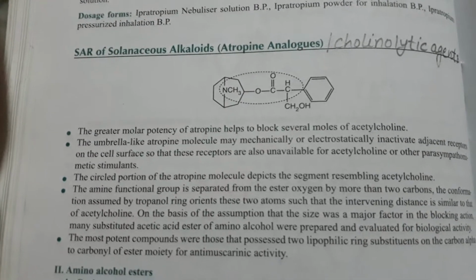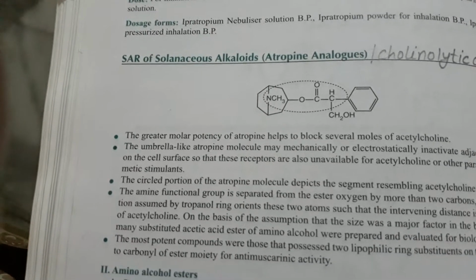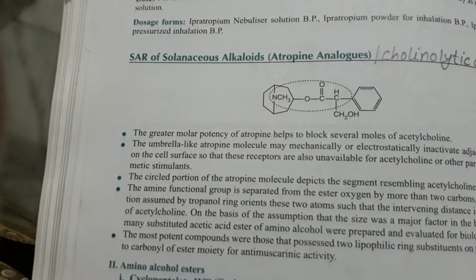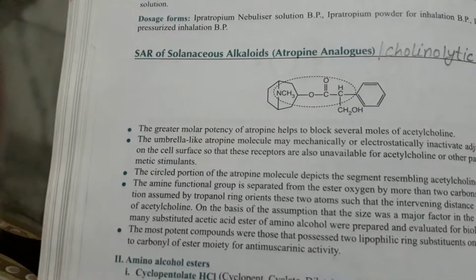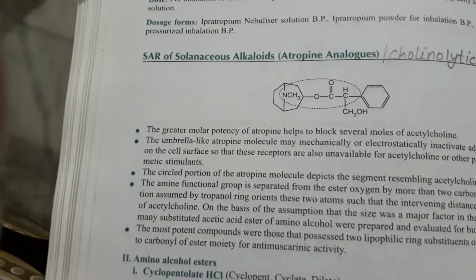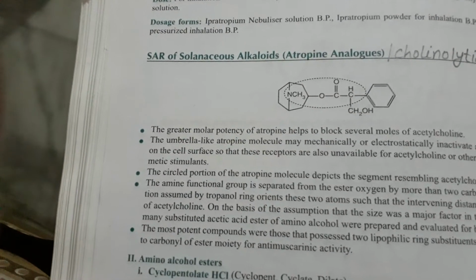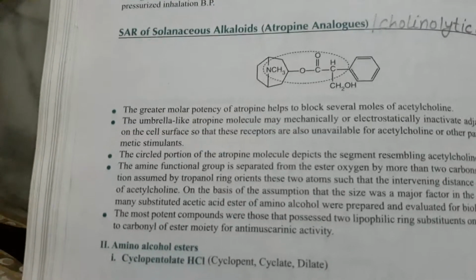Actually, cholinolytic agents are also known as anticholinergic drugs, which block the effect of acetylcholine on cholinergic receptors, but conveniently antimuscarinic drugs are referred to as anticholinergic drugs.